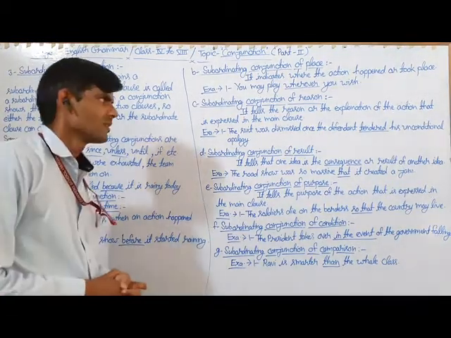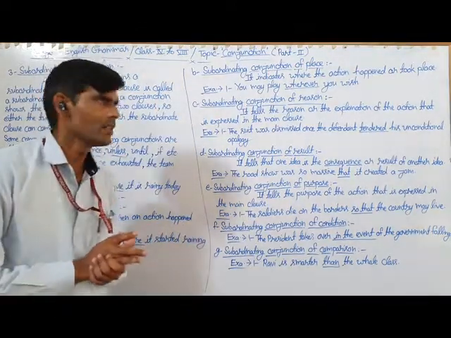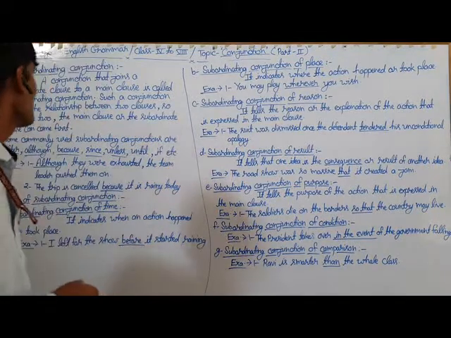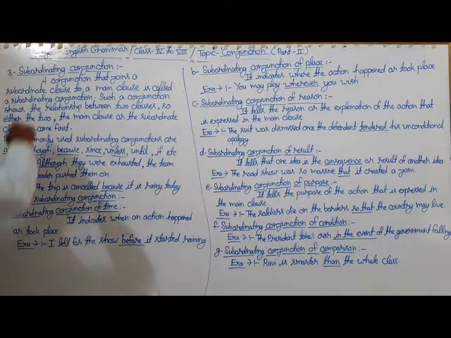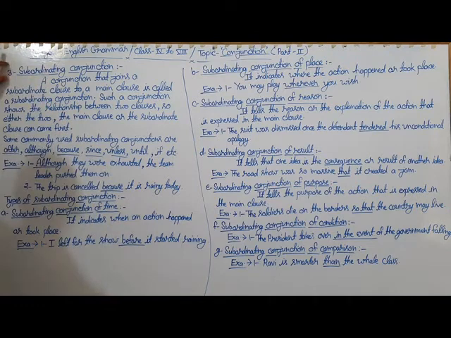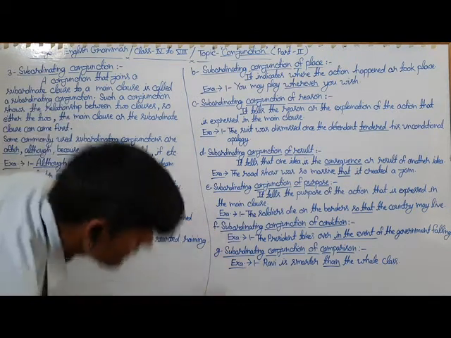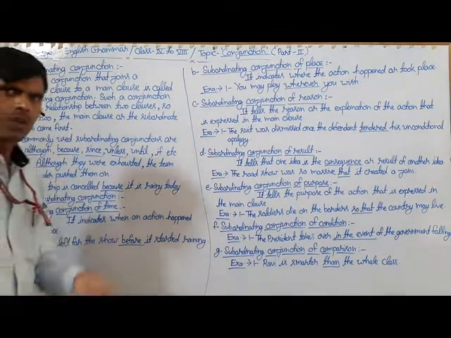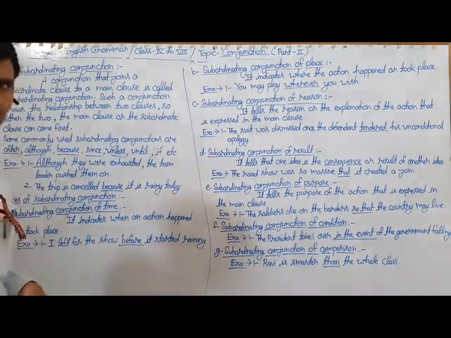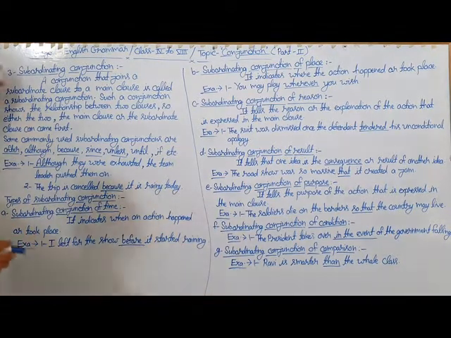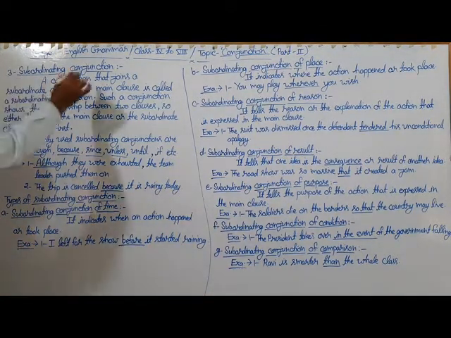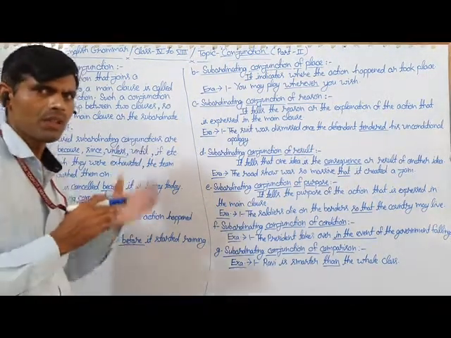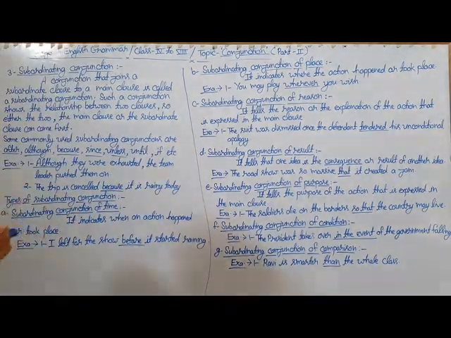Hello students, in the previous video you had seen the conjunction and its different kinds, and now I am going to discuss the rest of the kinds of conjunctions. The first one is the coordinating conjunction, the second is the correlative conjunction, and the third one is the subordinating conjunction. So first of all, you have to be careful about the definition or details of the same expression.